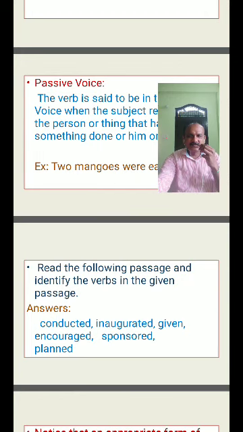Okay. Next, the tournament has been inaugurated by the principal. So "has been inaugurated": here "has been" is the be form and "inaugurated" is the verb. The local teams are led by their captains. "Led" is also a verb.